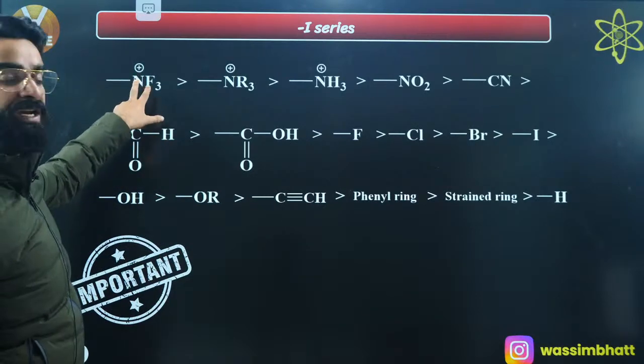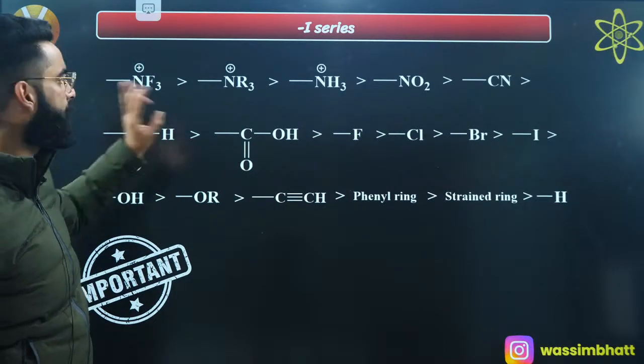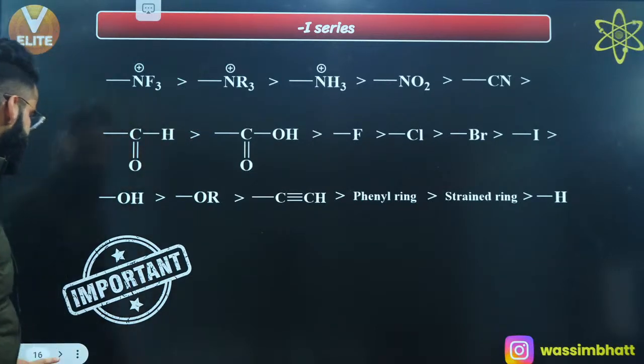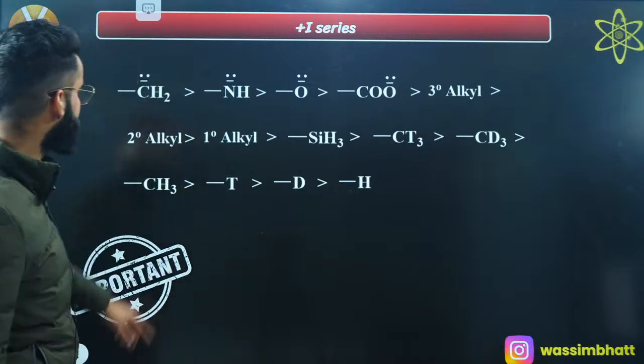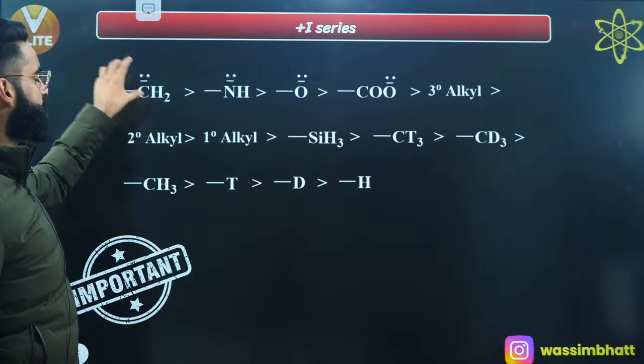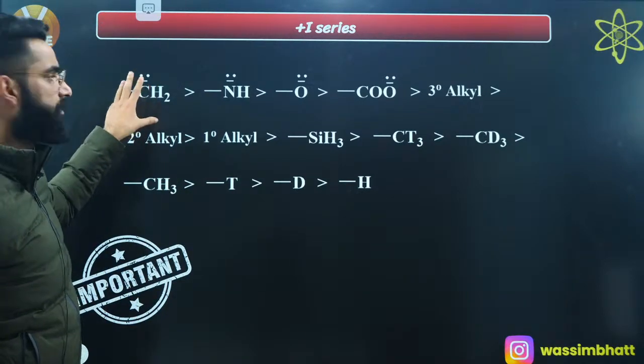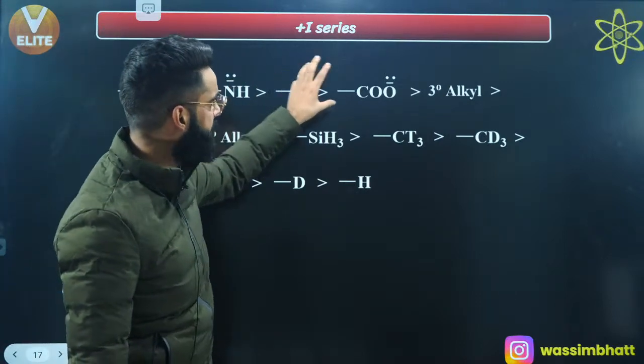Okay, this NF3 positive is going to have maximum minus I power followed by NR3 positive. Similarly, there's a series for plus I as well, and this is the plus I series, right? CH2 negative is going to show maximum plus I power, followed by NH negative, followed by O negative, C double